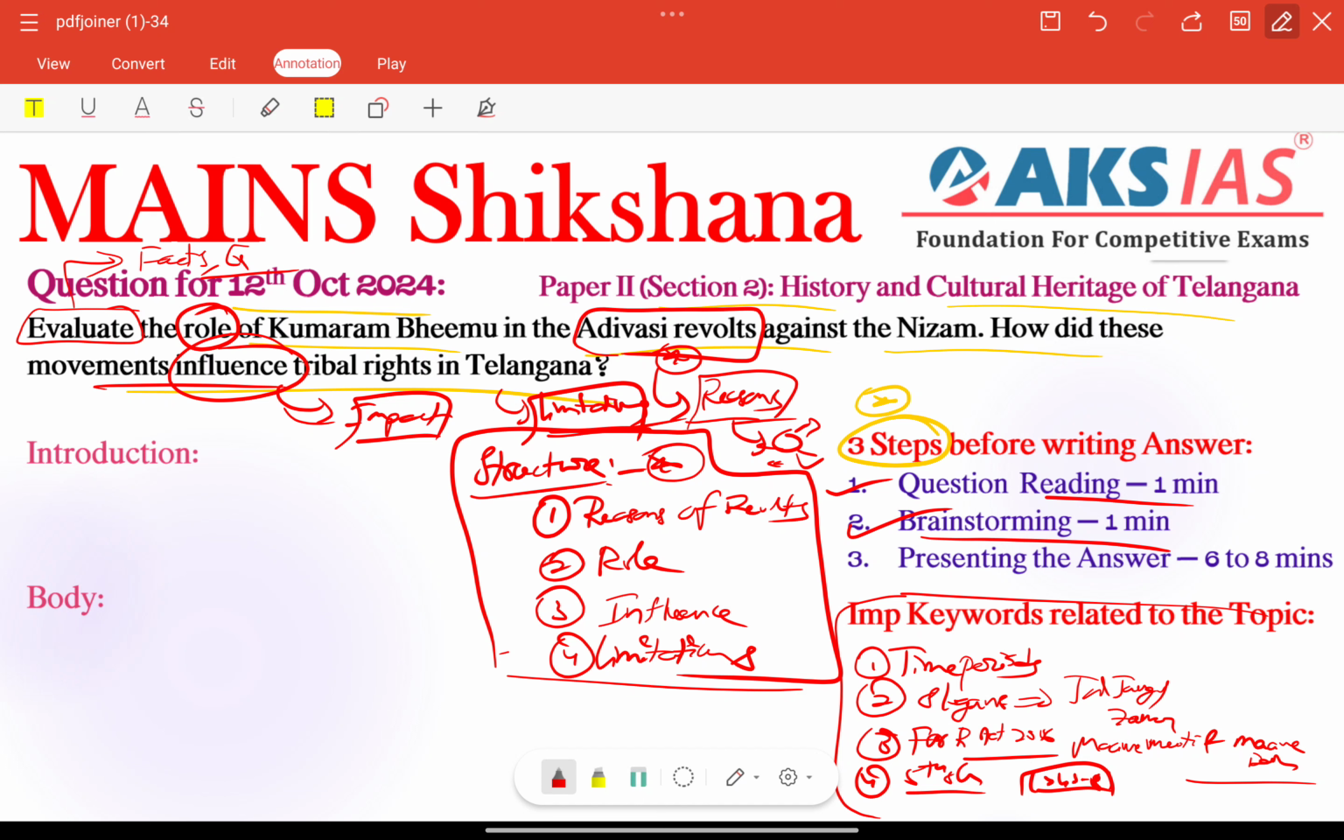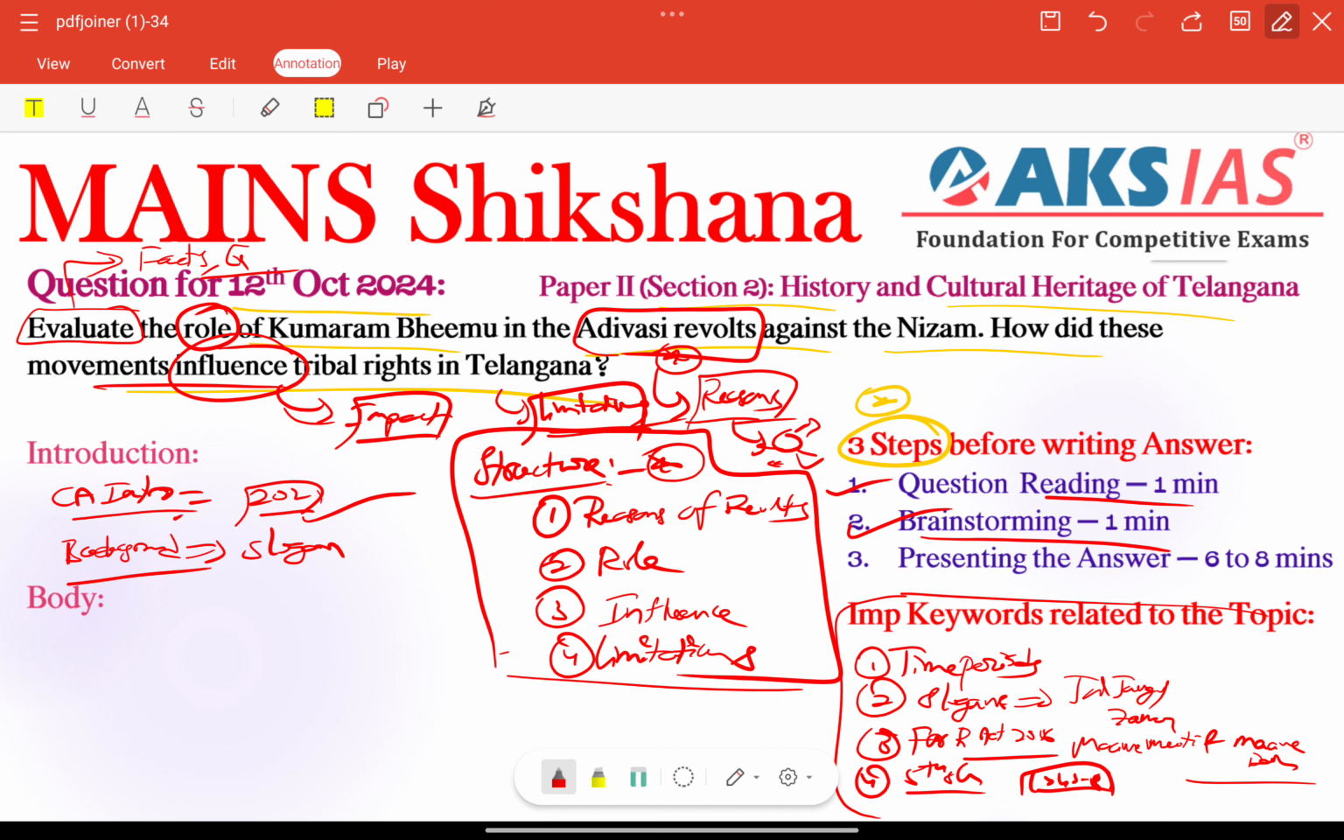Next, let's start our introduction part. Sometimes we can add a current affairs introduction. Especially in this topic, we can add that the legacy of Adivasi leader Komuram Beam has gained renewed attention; previously the Telangana government officially commemorated his struggle by installing his statue at Tank Bund in Hyderabad in 2021. That is also very important. Otherwise we can add his slogan in the background topic.